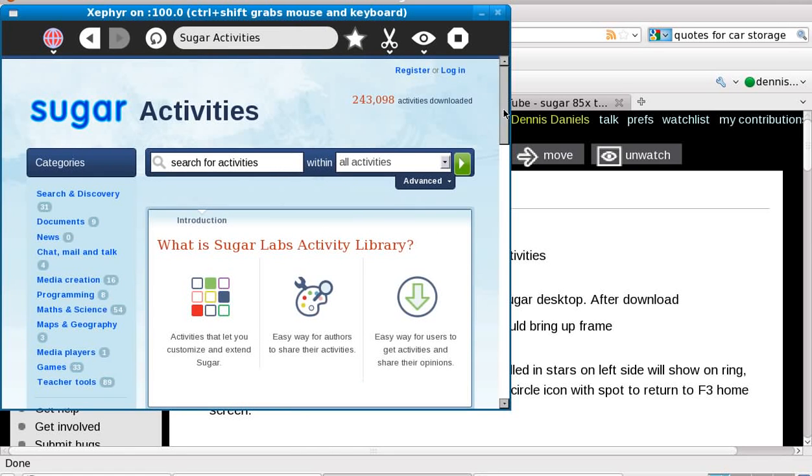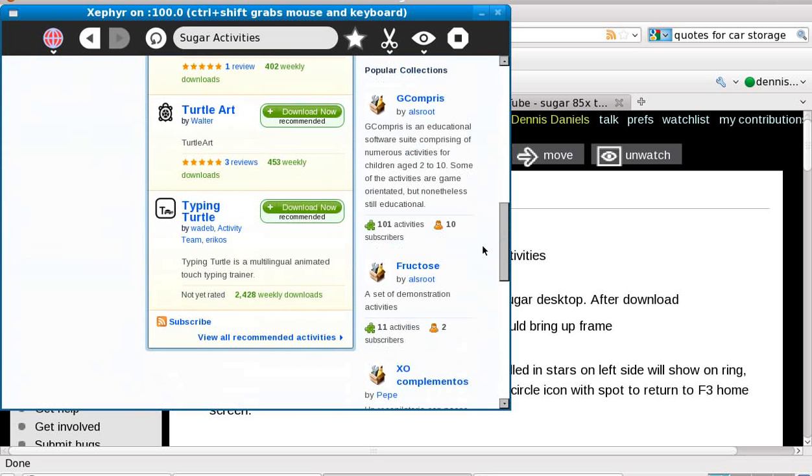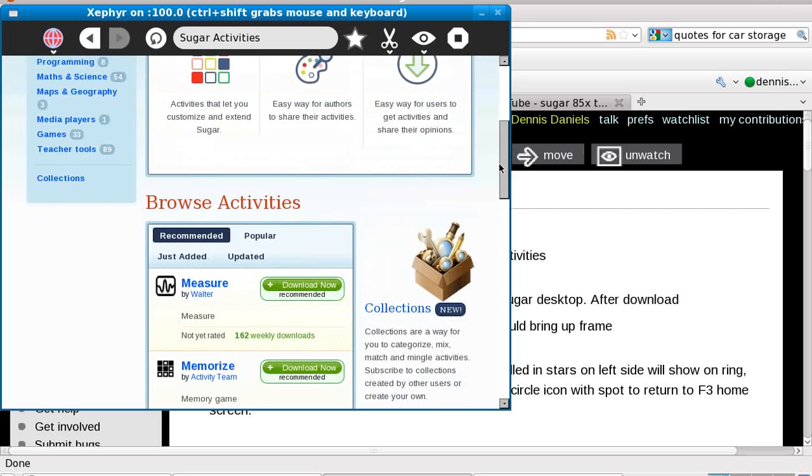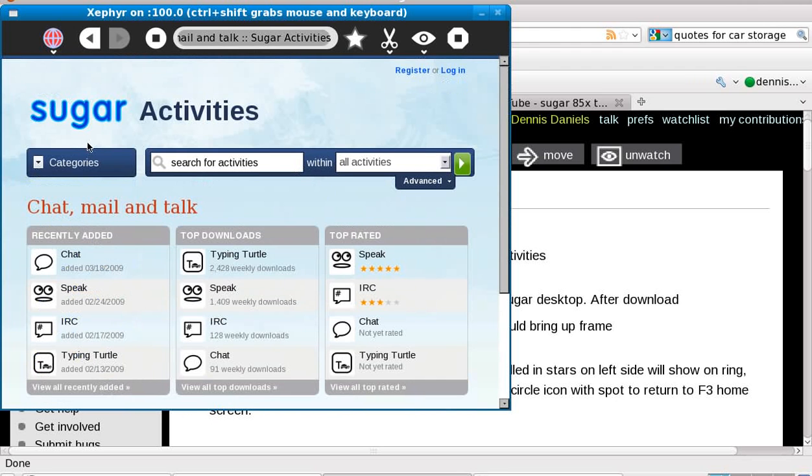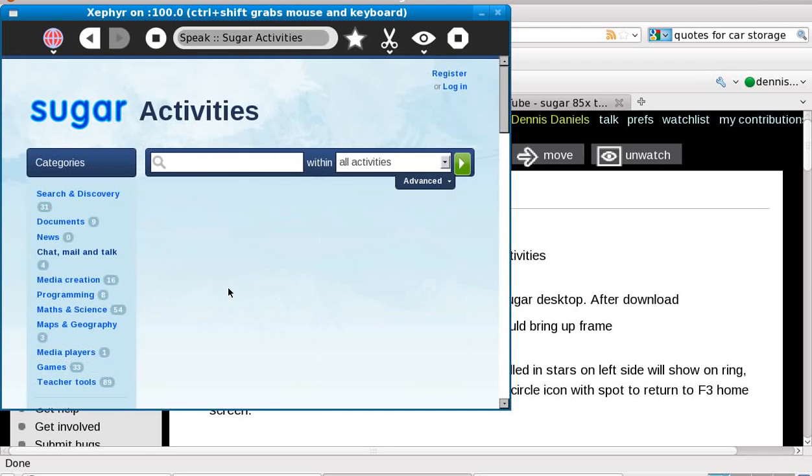Okay, and let's try a new activity. The one I'm really interested in is actually Speak. I think that one's got some traction with students, especially if the user interface for editing the text interface is easy.